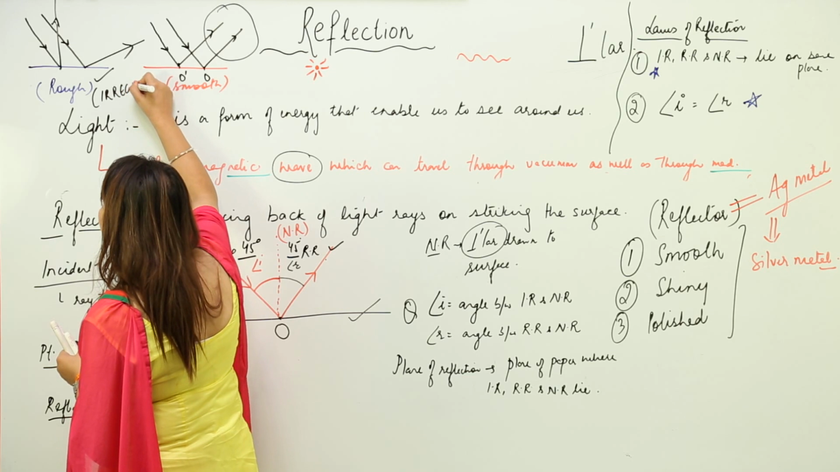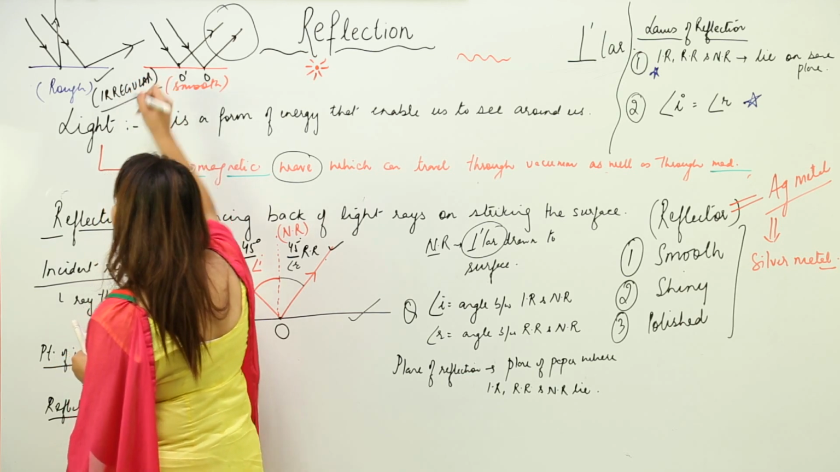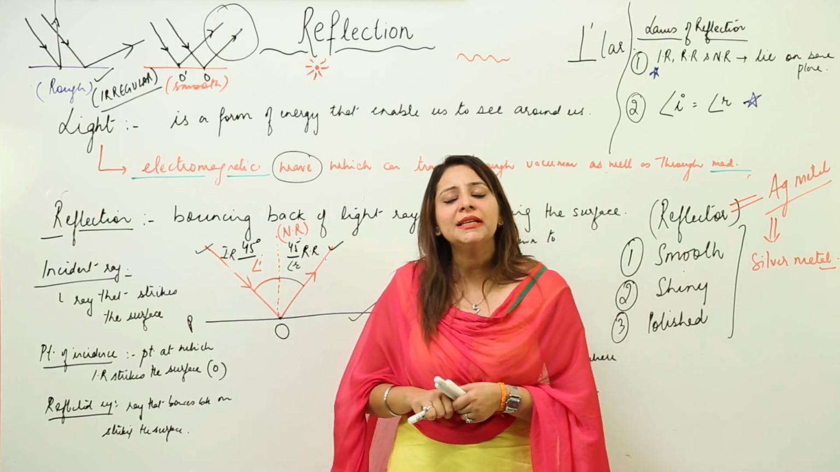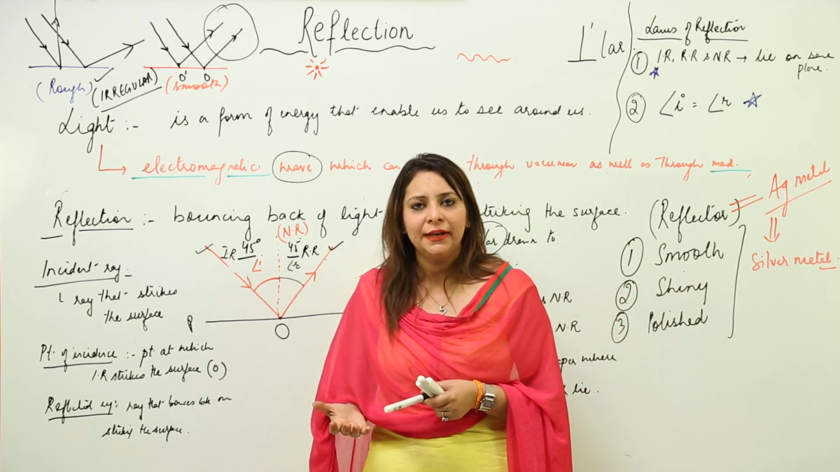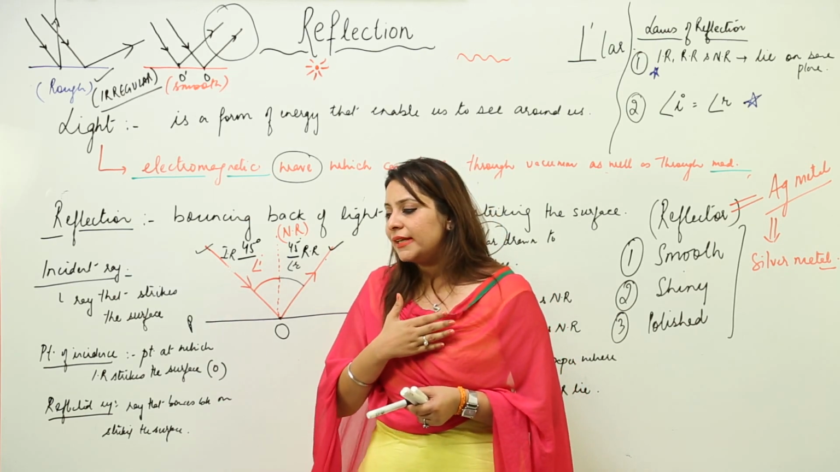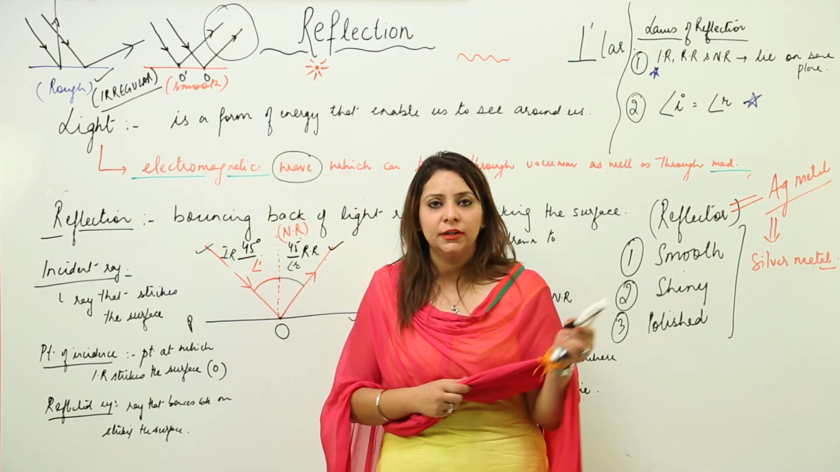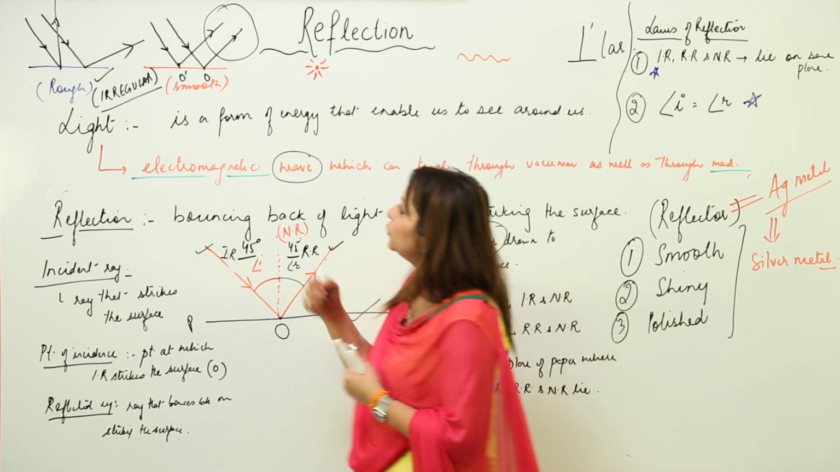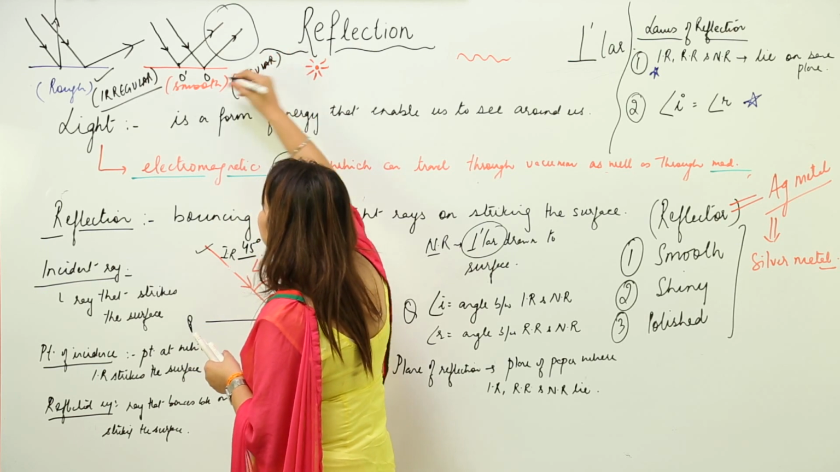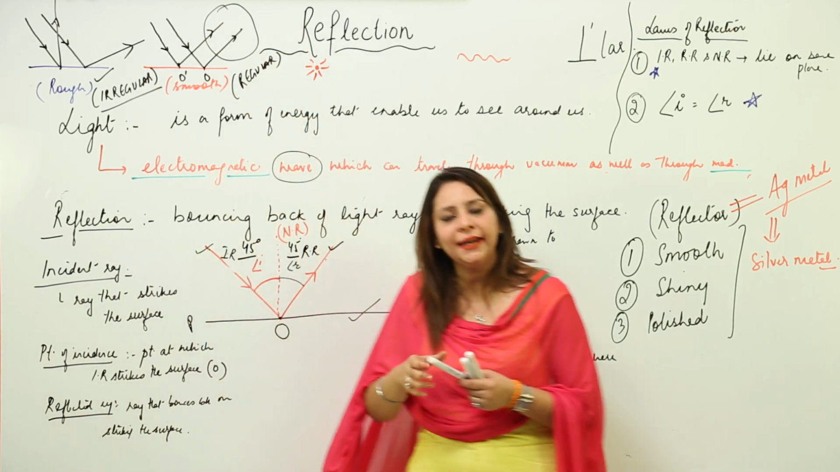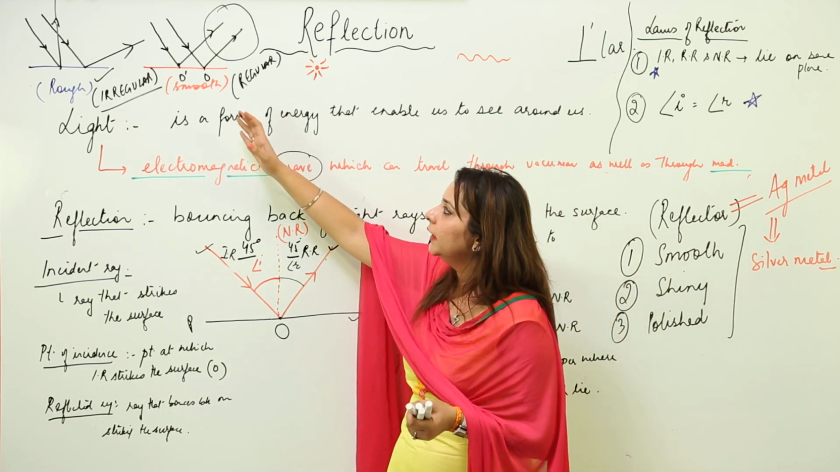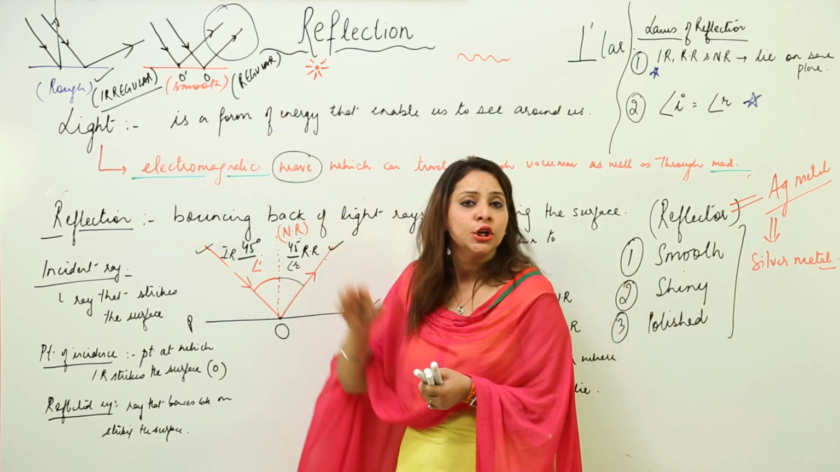So we say that whenever light strikes a rough surface, there is a reflection, but the reflection is irregular. Irregular means reflected rays do not have any kind of similarity. They are not parallel to each other, and the route which they are following is not the same. But in the case of a smooth surface, we see that there is a regular reflection, as the reflected rays are all directed in one direction and are all parallel to each other. So this is the reflection through rough and smooth surfaces.